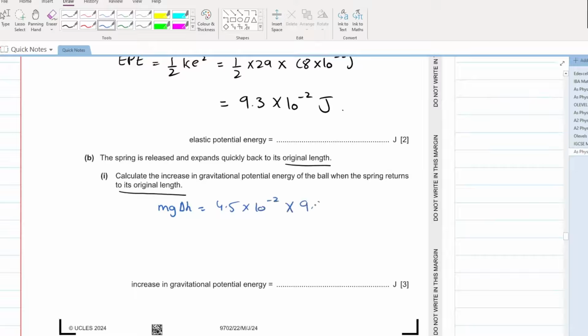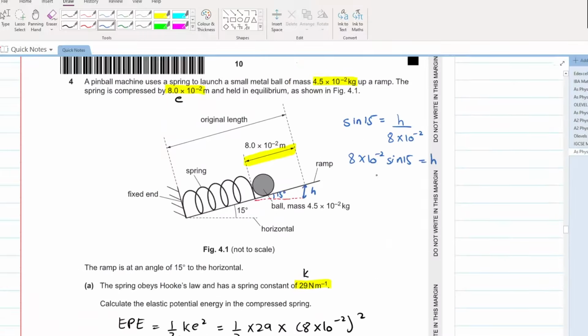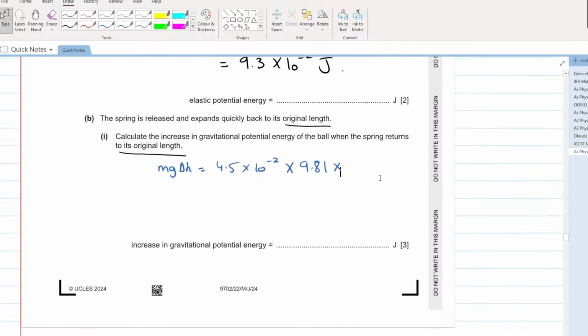Gravitational field strength is 9.81. Change in height is 8 into 10 to the power of minus 2 into sine of 15. Yes. 9.1 into 10 to the power of minus 3 joules is your increase in gravitational potential energy.